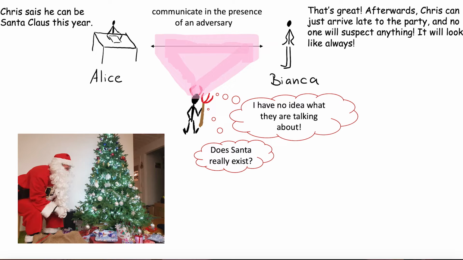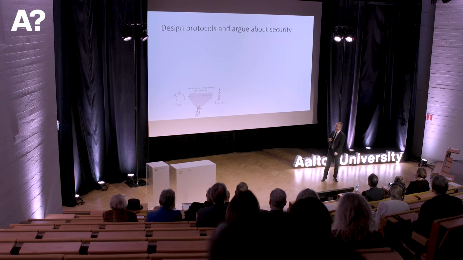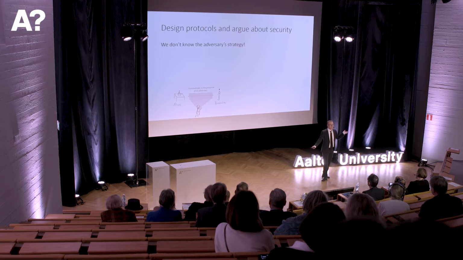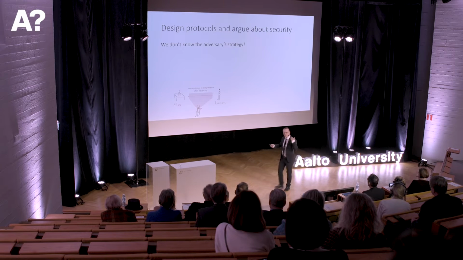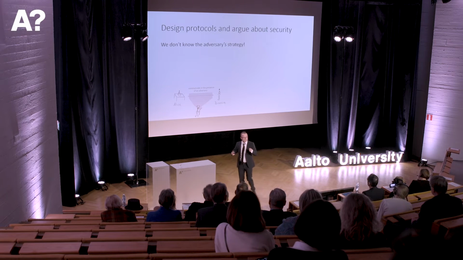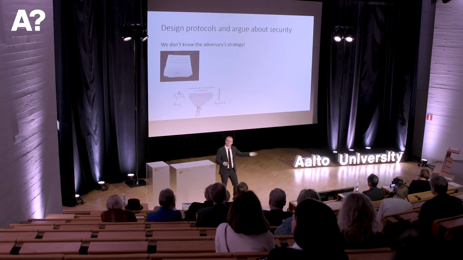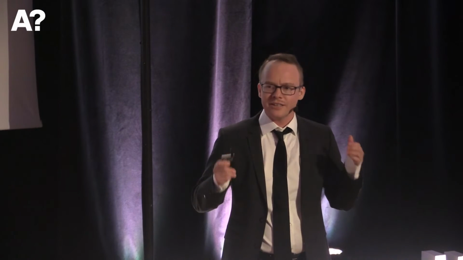Okay, so we want to communicate in the presence of an adversary. So we want to design protocols and argue about their security. But we don't know the adversary's strategy. How can we design a protocol if we don't know the adversary's strategy? So let's say here we have Alice and Bianca, and they communicate via these little notes that they leave on the kitchen table. And now our adversary is already a little bit older and can already write. So let's say the adversary replaces Alice's notes with their own note. So Alice and Bianca have to come up with a protocol that protects against this kind of attack.